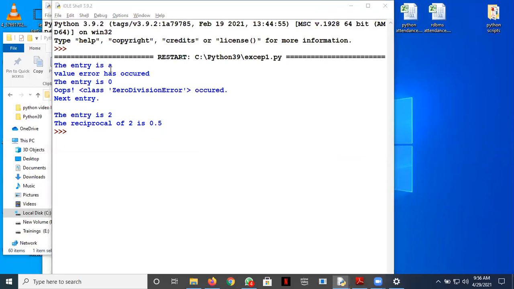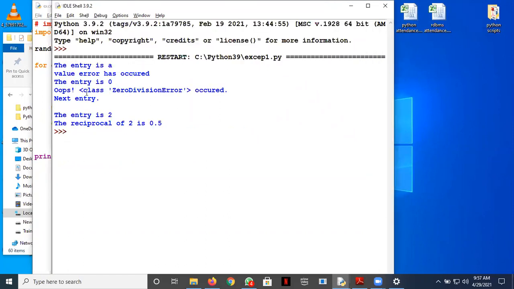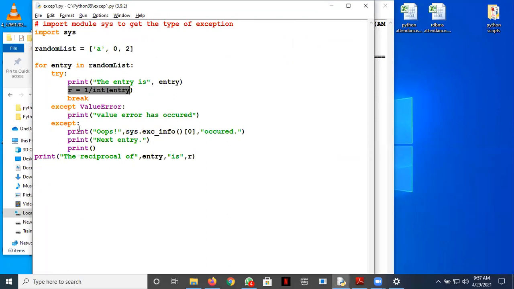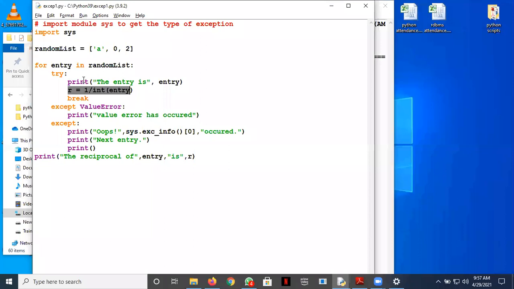The entry is A, okay. So when the first entry is picked up, first it prints the entry, then this statement gives an error and it goes to this value error. So it says value error has occurred. And then it does not go to the other except, because this has been caught and handled, then the remaining are skipped, okay.